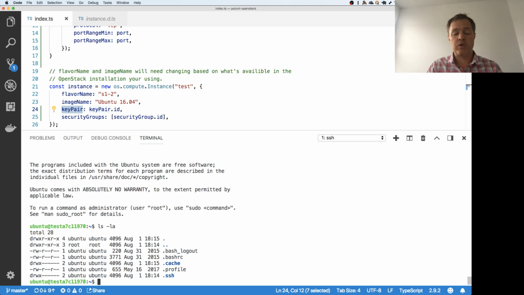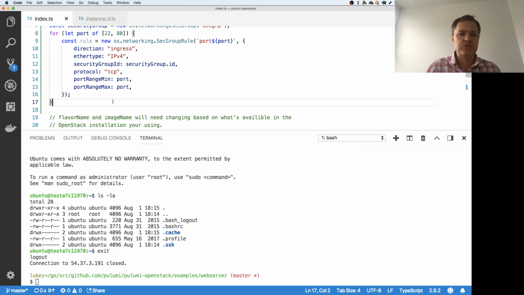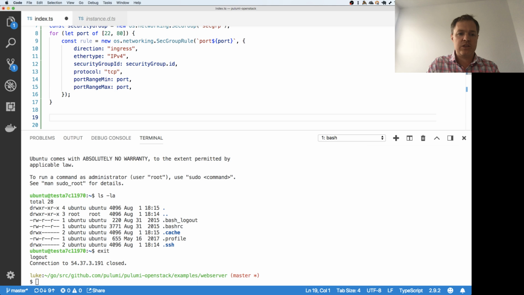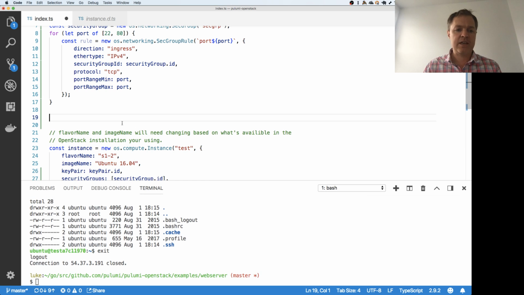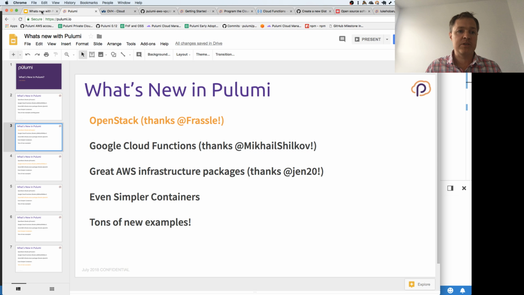So there we go. So easily able to then go and expose the right port so that I have access to my instance. Exit, and now I've showed off using an OpenStack instance. And of course, everything else within OpenStack that you saw there is also available there. So if you want to access database services or whatever, we have access to all of those. So for anyone using OpenStack against the variety of different OpenStack providers, this is a really handy thing to get access to the value of Pulumi, but against those environments as well.